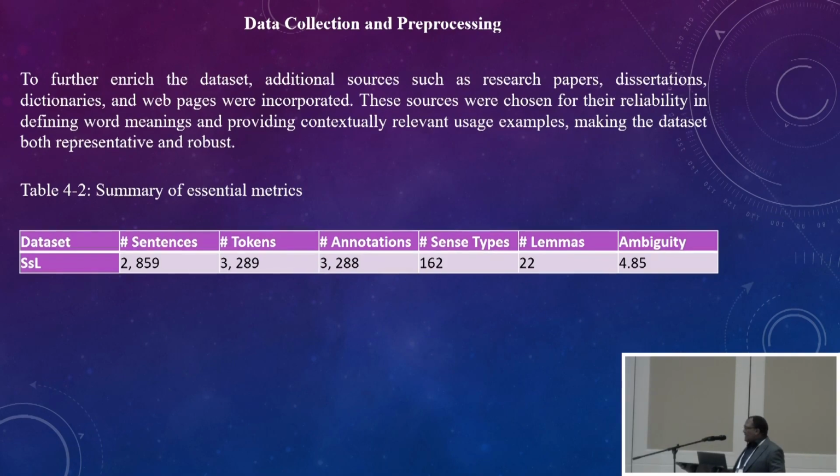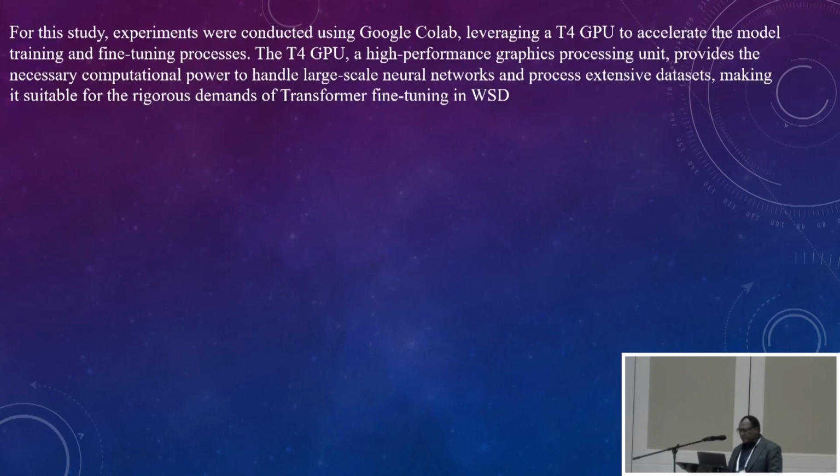So our data set consists of about 2,859 sentences, and we also have about 162 sense types and the 22 primary lemmas. The average ambiguity score was basically 4.85. For this particular experiment, we used Google Colab. We also leveraged the T4 GPU to accelerate the model training and fine-tuning processes.